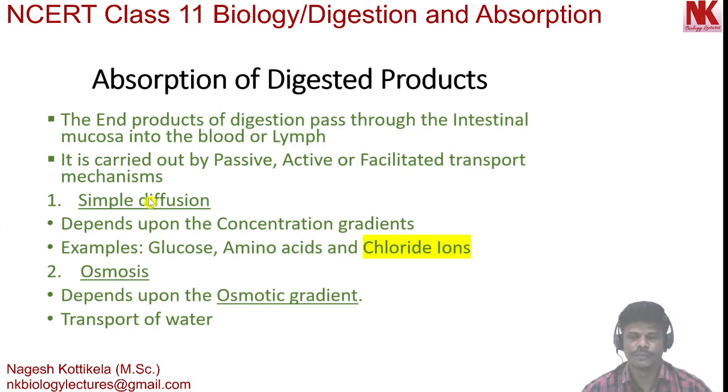Simple diffusion. The spontaneous movement of molecules from their higher concentration to lower concentration is called simple diffusion. This depends upon the concentration gradients, the differences in the concentration of molecules on either side of the membrane. Here, glucose, amino acids and chloride ions are moving from their higher concentration to lower concentration. So this is a mechanism how they can be absorbed.